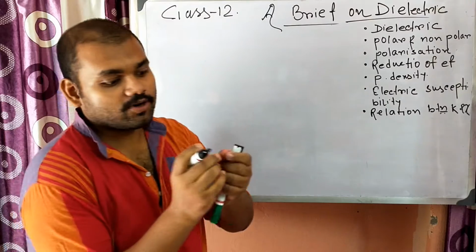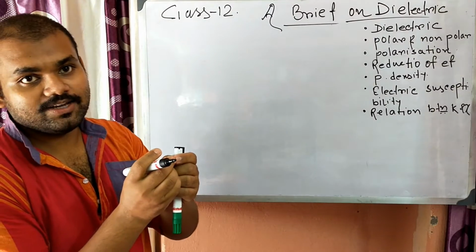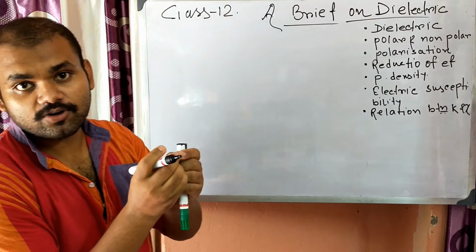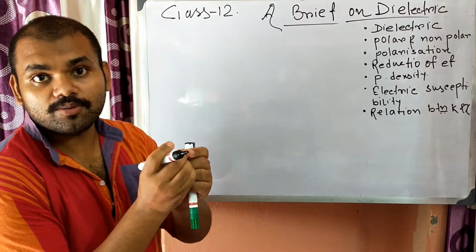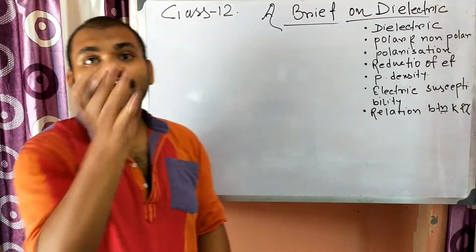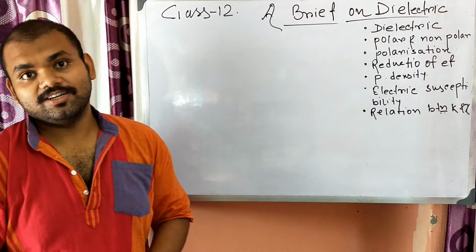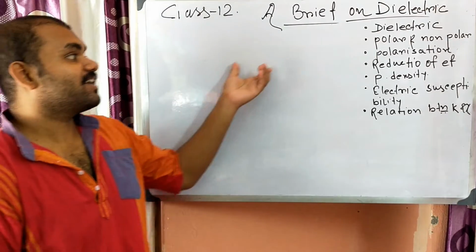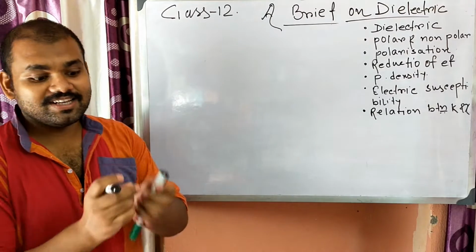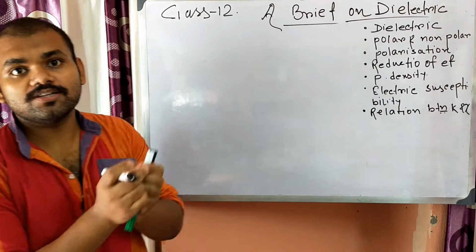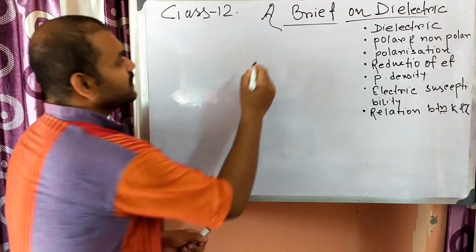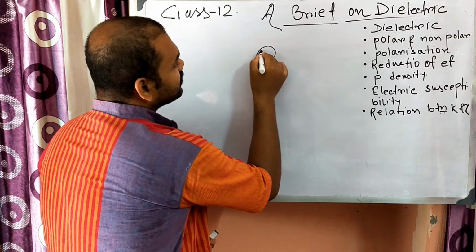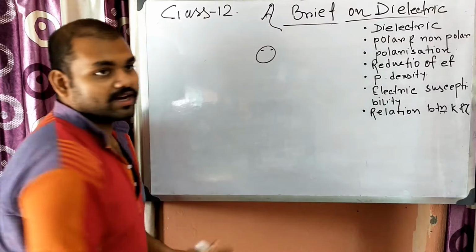But the electron can shift slightly within the particular molecule if we apply an electric field. Due to an external electric field there is a local shift. What do we mean by local shift? Local shift means that in the particular molecule, electrons can transfer from one portion to another portion.